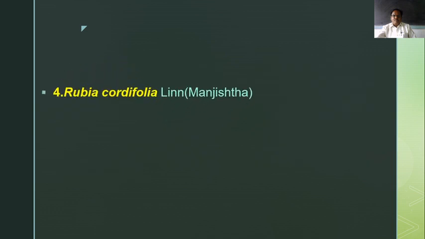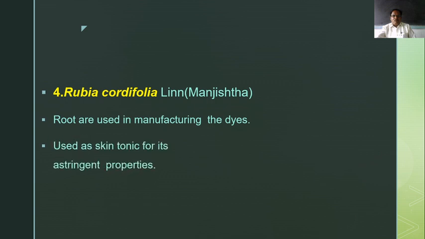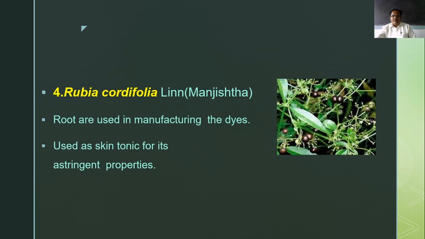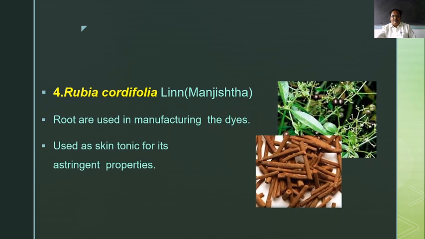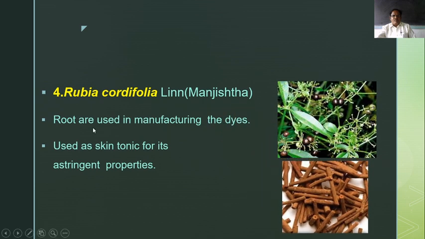Then the next plant is Rubia cordifolia. Rubia cordifolia is known as manjista. The root of this plant is used for the manufacturing of dyes. Then it is used as a skin tonic for its astringent properties. Rubia cordifolia.